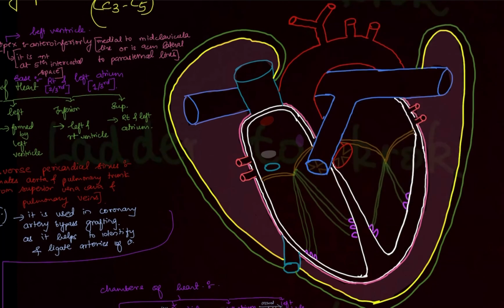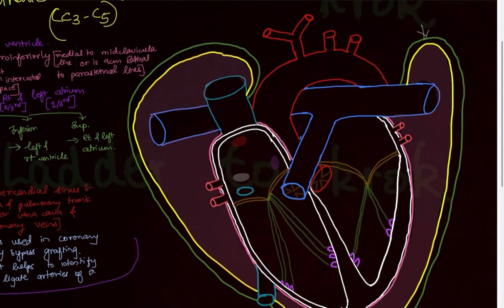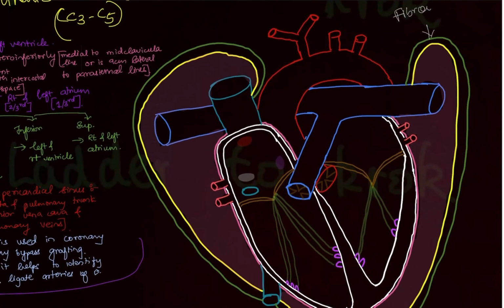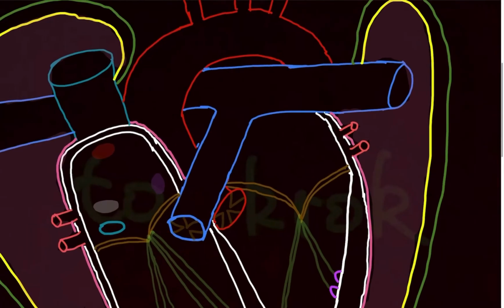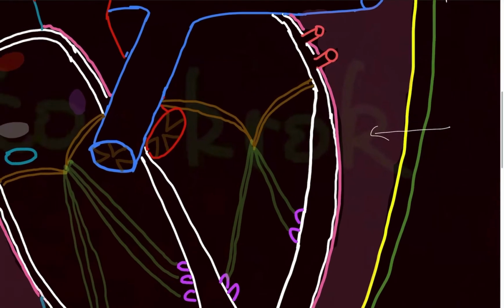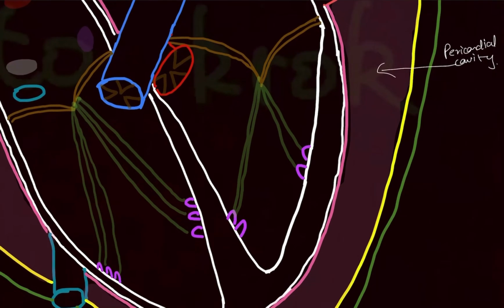So over here, the green color which you're seeing is your fibrous pericardium. This yellow color which you're seeing is your serous outer parietal pericardium. Then this pink shade which you're seeing is the pericardial cavity, which consists of pericardial fluid. The pericardial cavity is present between the outer parietal layer and the inner serous layer.